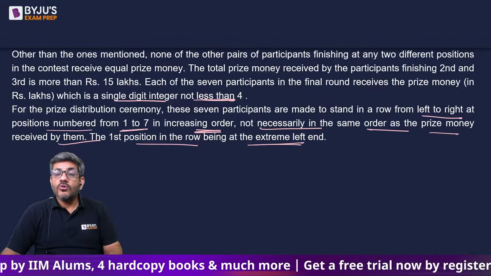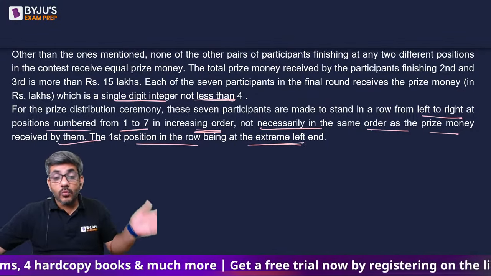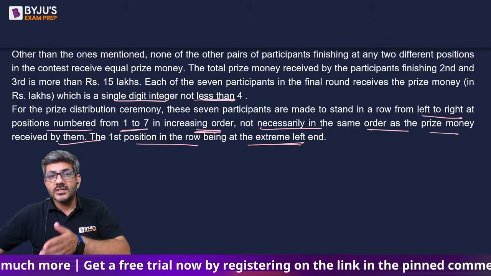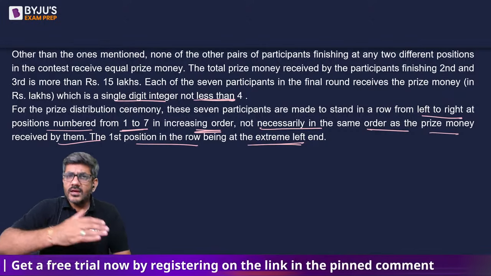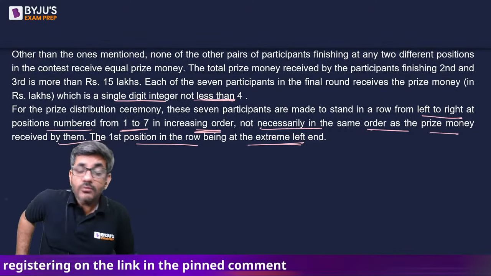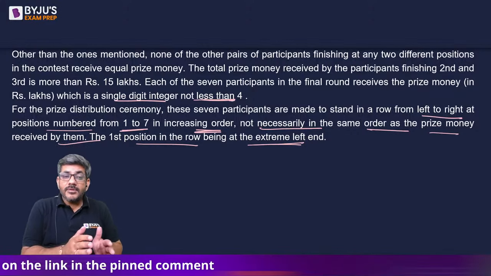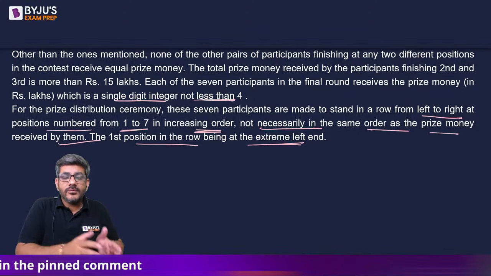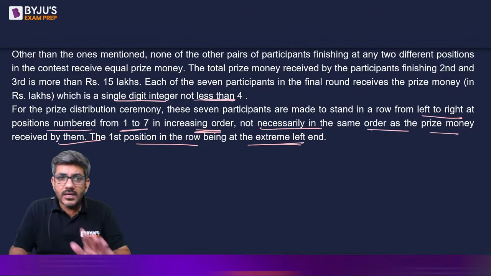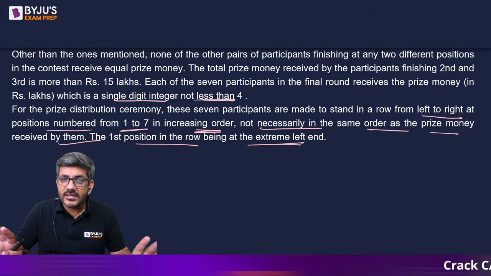तो वो कह रहा है लोगों को खड़ा कर दिया हम लोगों ने from position 1 to position 7. So person number 1, person number 2, person number 3, person number 4, ऐसा करके up to 7. But not in the order of money that they are receiving. वो ये कह रहा है उस order में नहीं खड़ा किया है. ऐसा नहीं है कि person has got lesser money तो पहले आएगा उसके बाद ज्यादा, or पहले ज्यादा वाला फिर कम, nothing of that sort. No particular order is there, right?